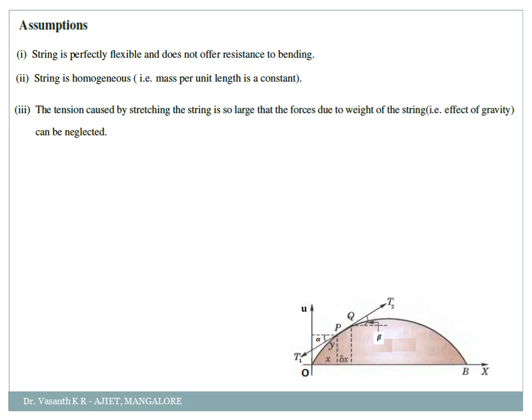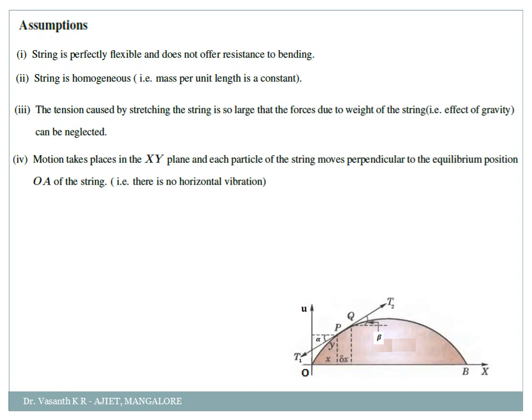So what you can write in the exam is, you can just write the effect of gravity can be neglected. That's it. More than enough. It is understandable. Clear? So that is your third point. So what was your first point? The string should be perfectly flexible, it should be homogeneous, and the effect of gravity should be neglected. And next, the motion takes place in the xy plane, x and y, where y is nothing but the u plane,